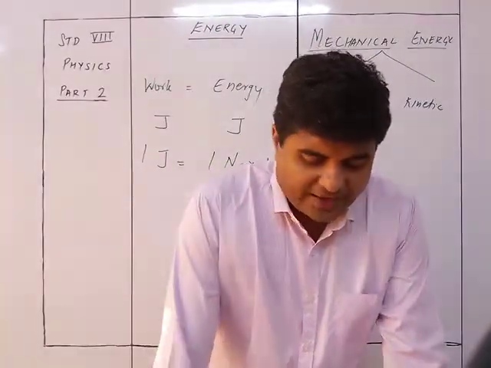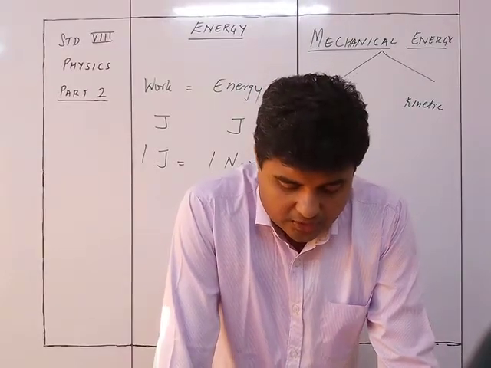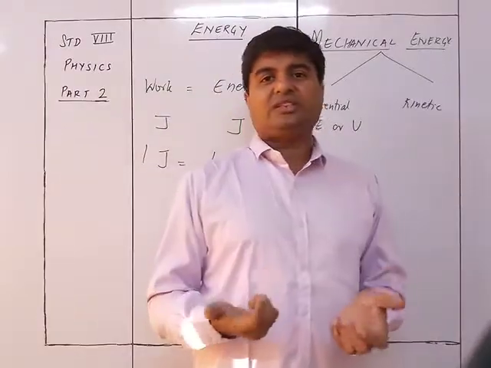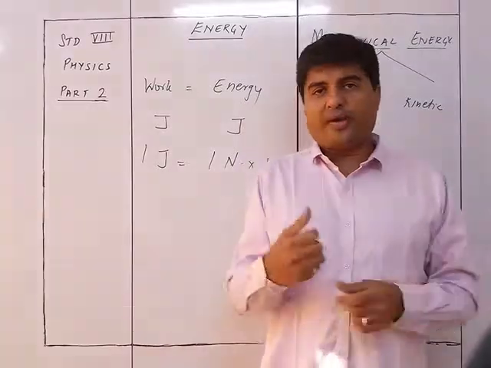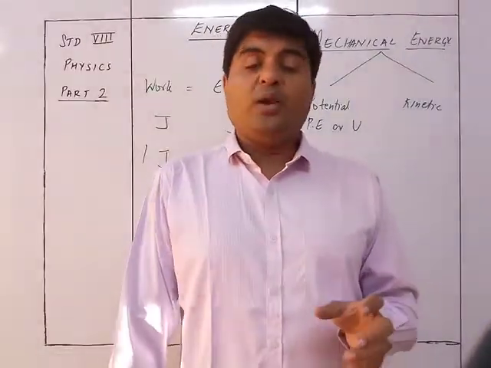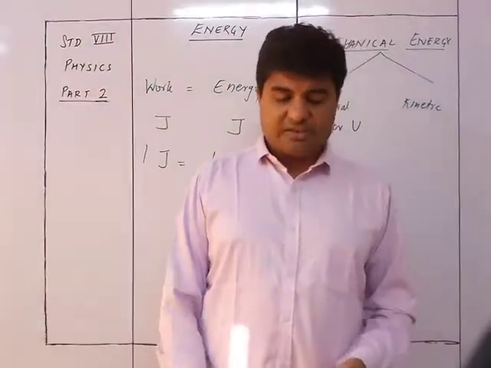Do you know the potential energy is in two forms? Elastic potential energy, when the work done on the body changes its size or shape. As I told you earlier, when I change the size or shape of the body, as in a stretched bow and arrow or an elastic, that is nothing but elastic potential energy. And when it is going to move towards the gravity, then it is the gravitational potential energy.